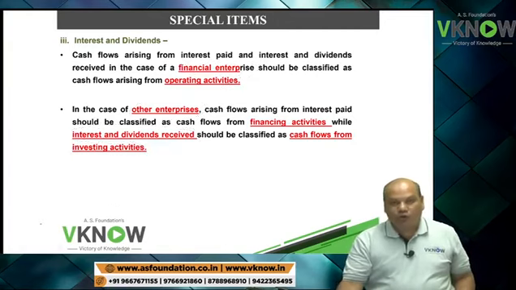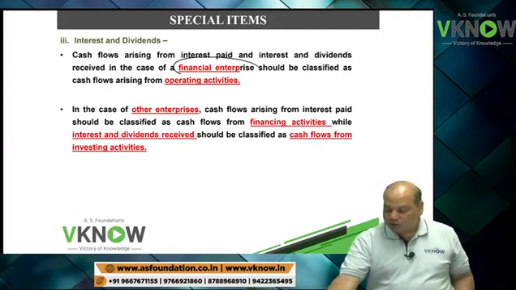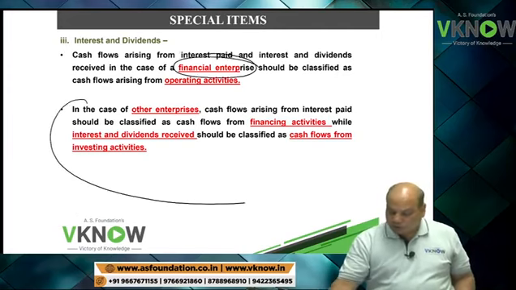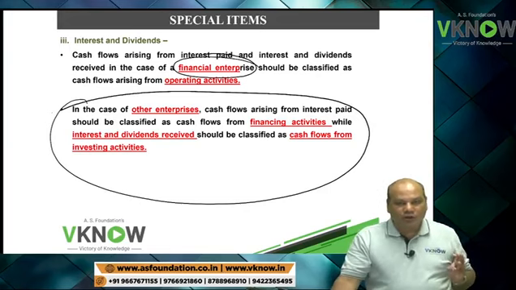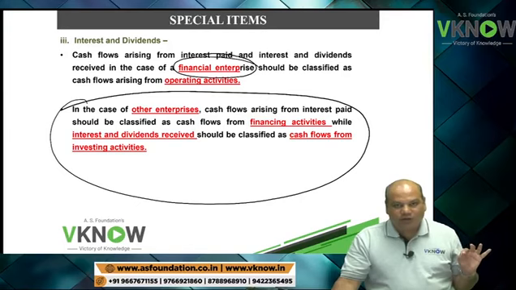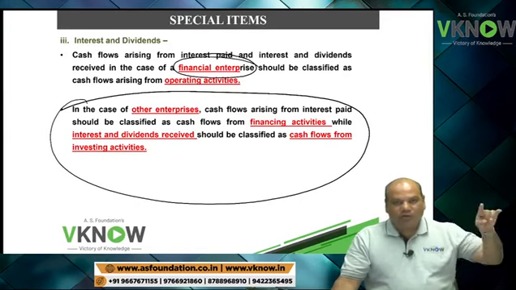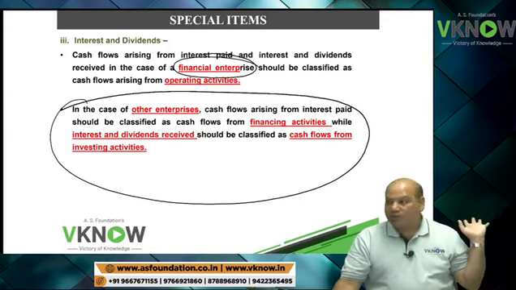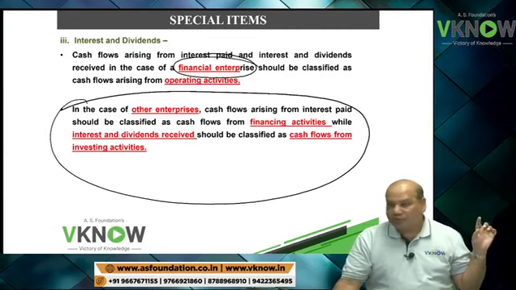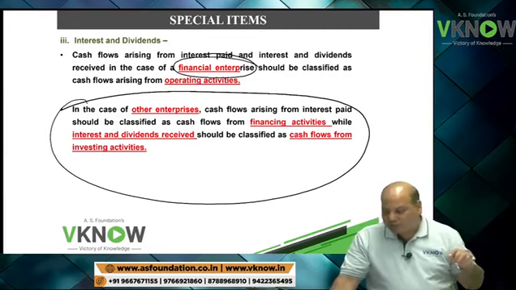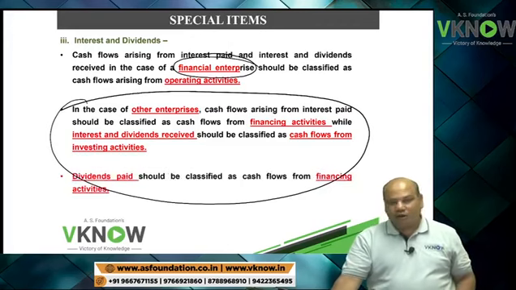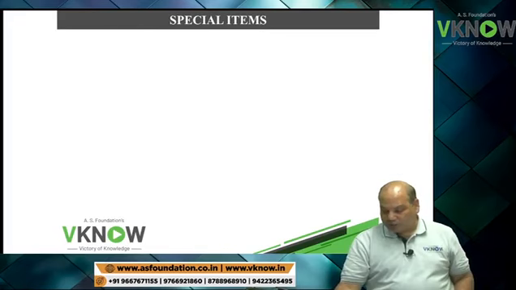If question does not mention about financial enterprise, student will follow second assumption. Interest income, dividend income, investing activity, interest expense, dividend payment, financing activity. If the question says it is a banking company, like question number 4 we solved, then you will call them operating activities.